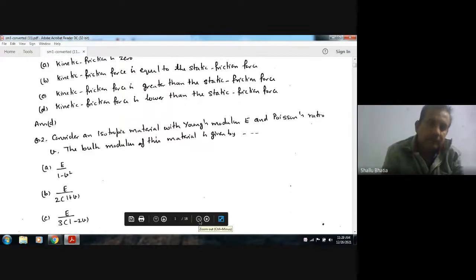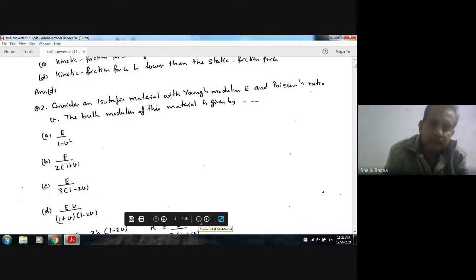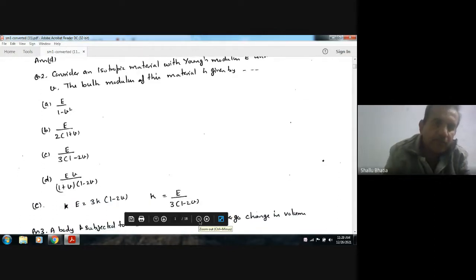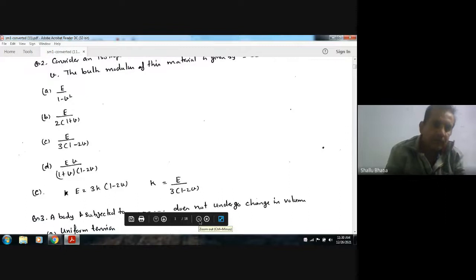Now question number 2. Consider an isotropic material with Young's modulus E and Poisson ratio mu. The bulk modulus of this material is given by, options: A, E by 1 minus mu square; B, E by 2 times 1 plus mu; C, E by 3 times 1 minus 2 mu; D, E mu divided by 1 plus mu times 1 minus 2 mu.